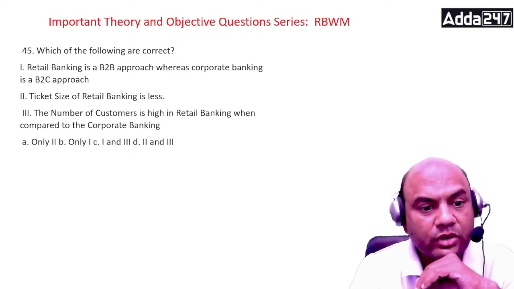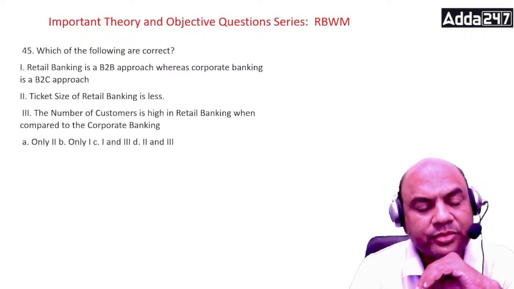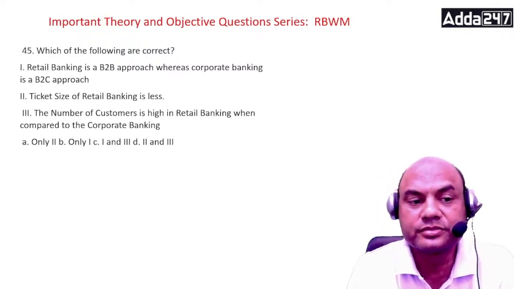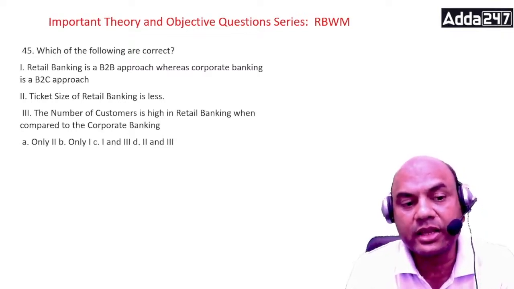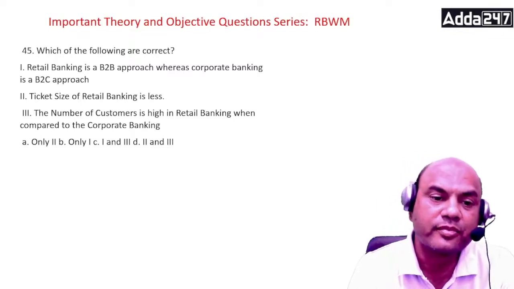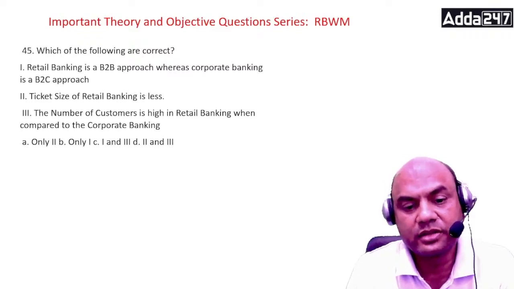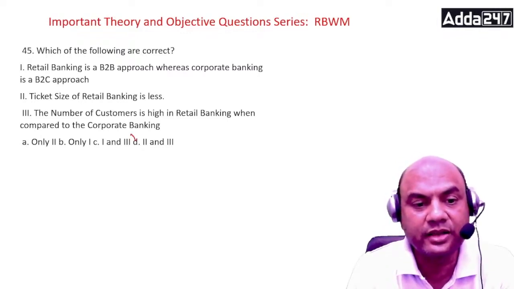Only two, only one, 1 and 3, and 2 and 3. The ticket size in retail banking is less, and the number of customers is high in retail banking when compared to the corporate banking. So the answer is, what do you think? It is 2 and 3, means D is the answer, D.